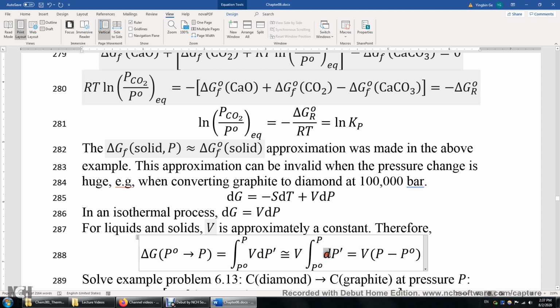And the volume of the solid is roughly constant, so I can take this volume out of the integral. In the end, this Gibbs energy change is simply the volume of the solid times the change of the pressure. In this example, this P is 100,000 bars, and this P0 is 1 bar.